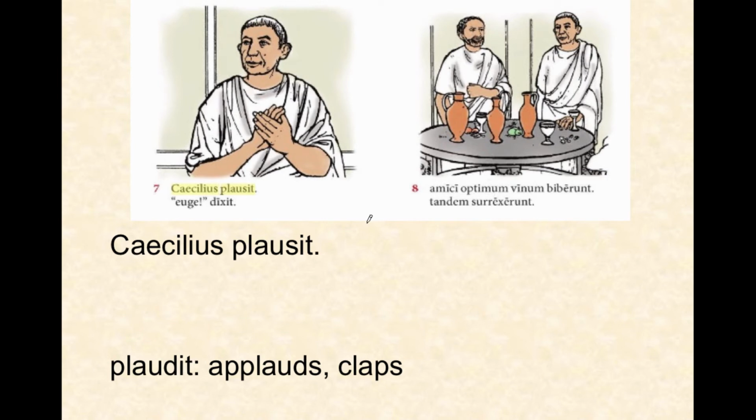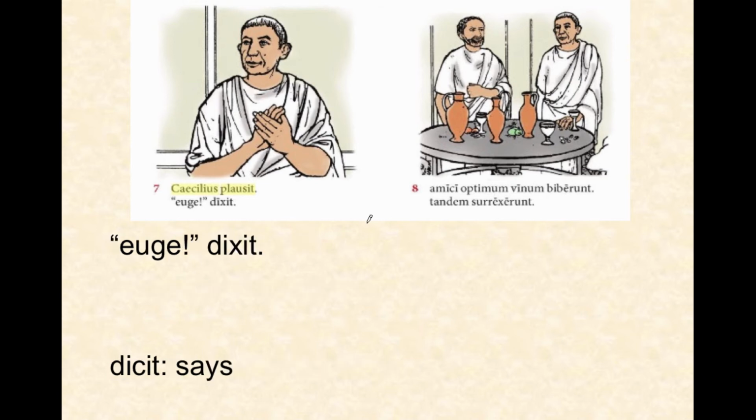Here's another one. Kaikilius plausit. Now the present tense, plaudit, means applauds or claps. But we have plausit. It is the irregular perfect tense of this verb. Kaikilius applauded. Now, this is one to really memorize because it comes up a lot. Euge dixit.